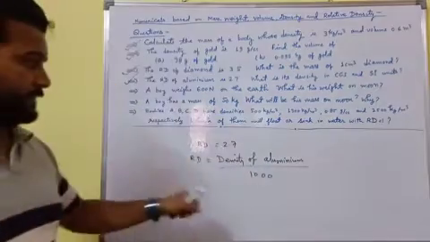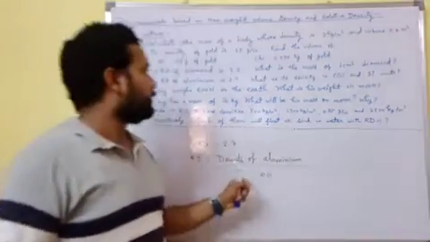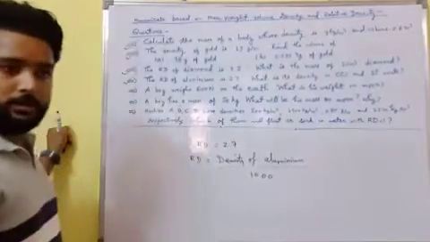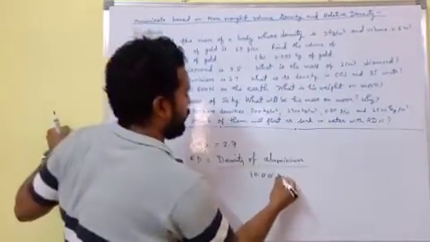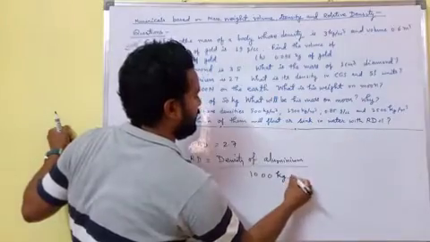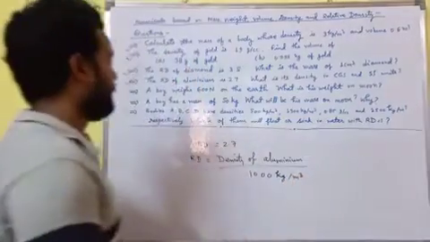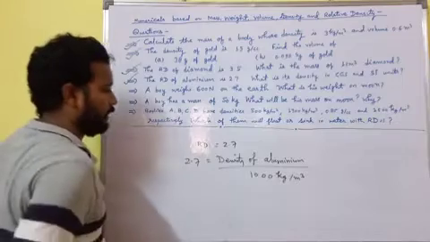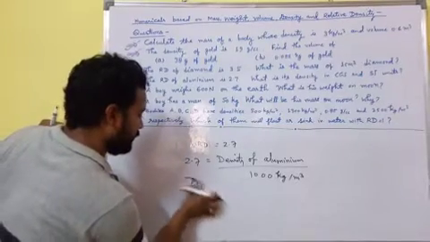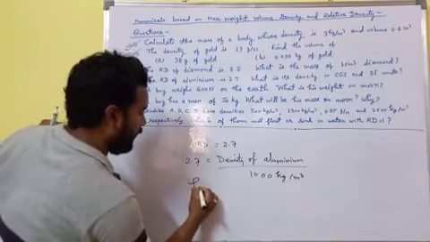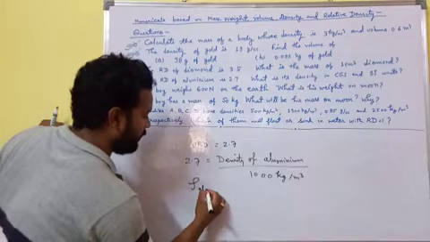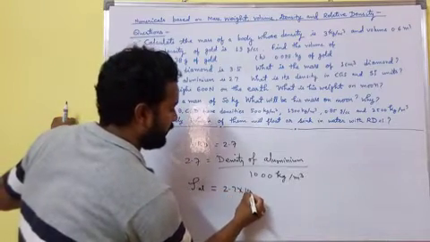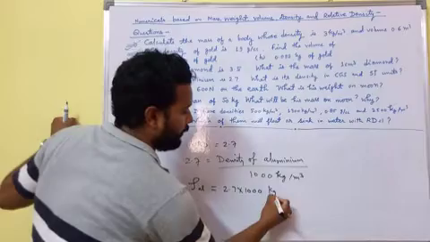If we take the density of water as 1000 kg per meter cube, then we get the density in the SI system. The value of RD is 2.7, so the density of aluminum equals 2.7 into 1000 kg per meter cube.